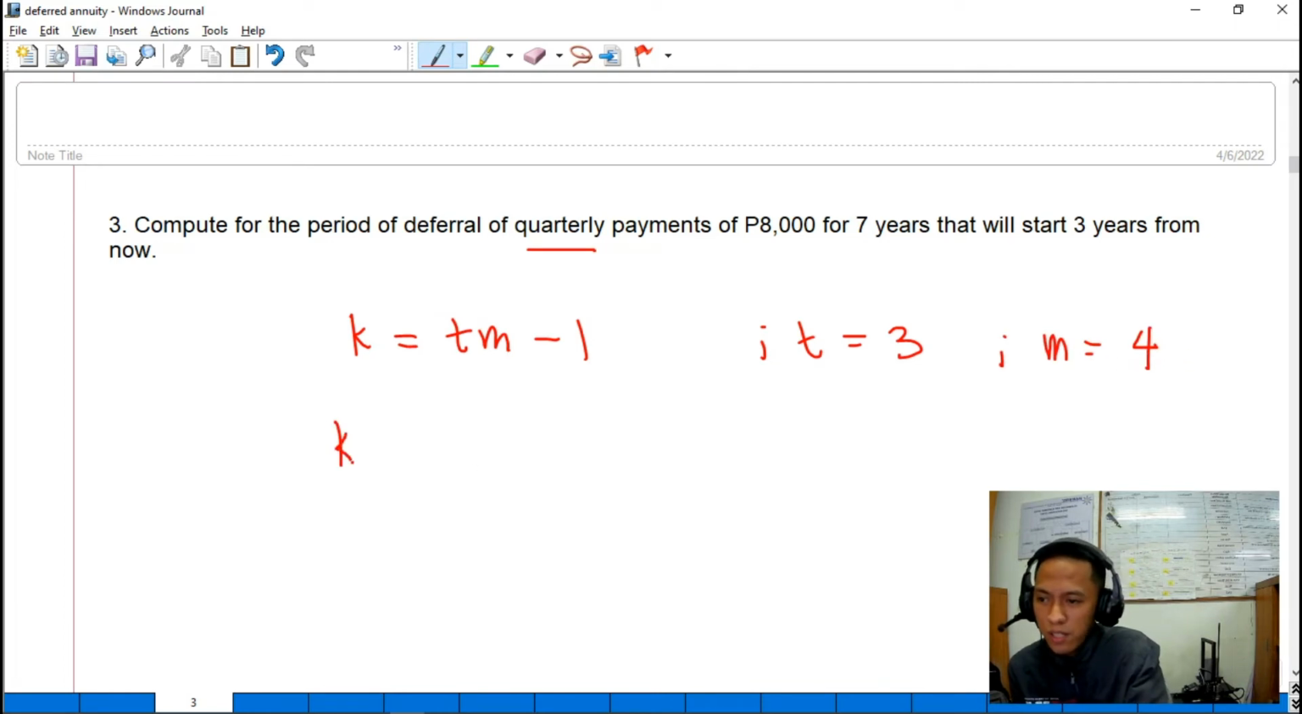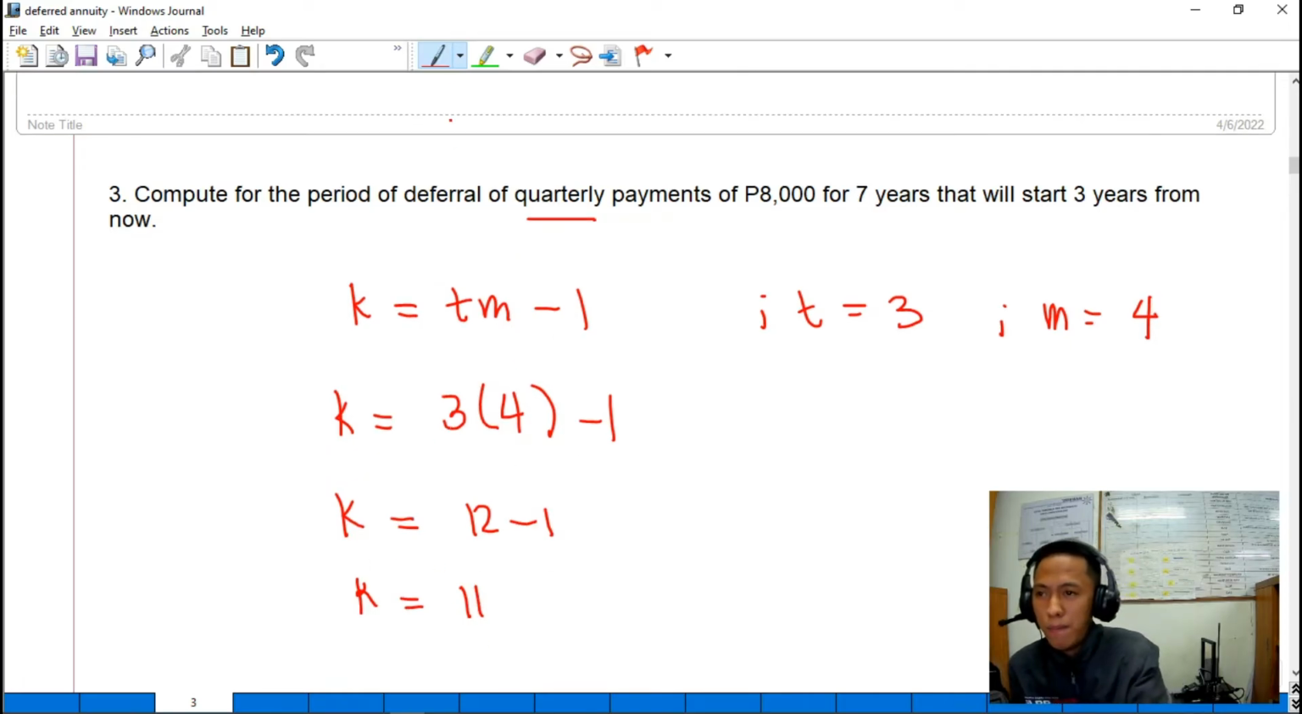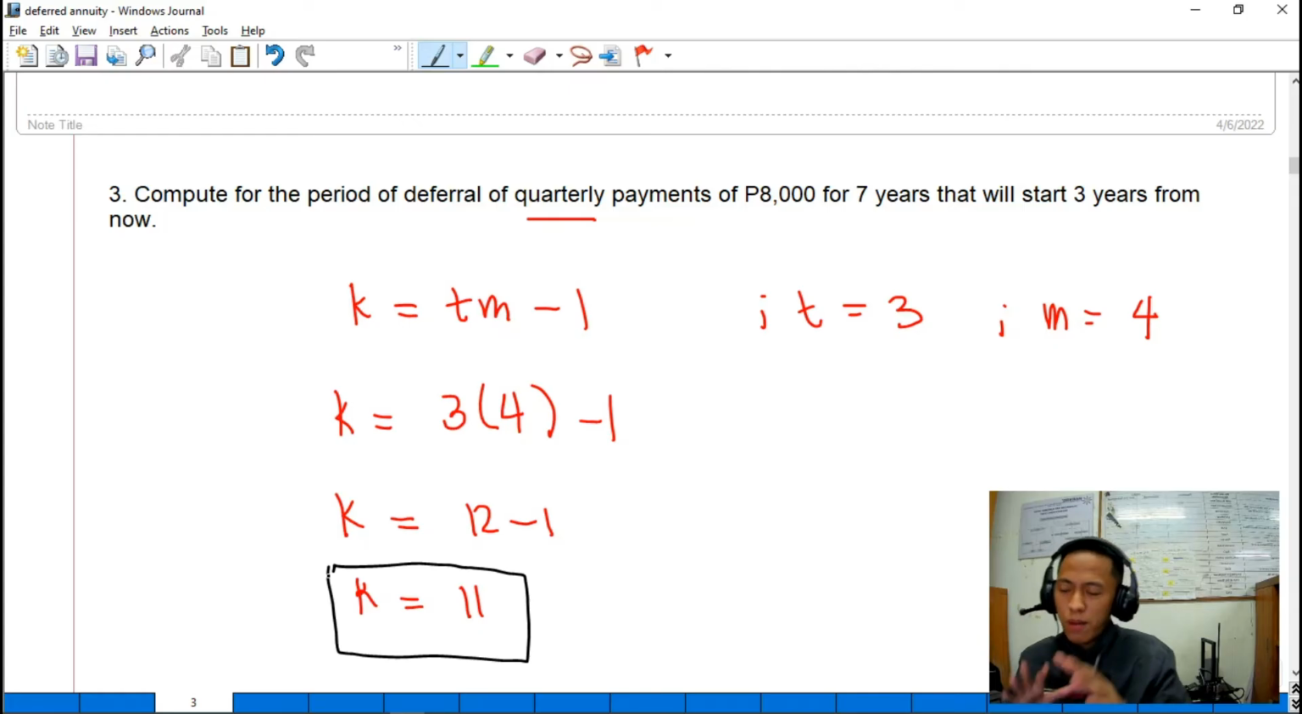So, therefore, K is 3 times 4 minus 1. K is equal to 12 minus 1, then K is equal to 11. So, the period of deferral is 11 payments. Okay, so that is the answer for this problem. You can try this problem number 3, guys, using the cash flow diagram. Bibilangin nyo lang kung ilan yung period of deferral or yung period na hindi muna siya nagbayad. Okay, so let's proceed, guys, to the next problem.